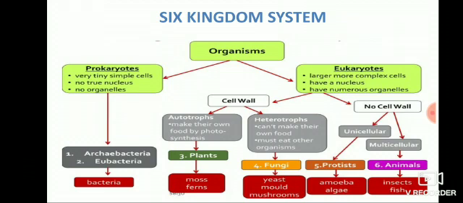cellular organization, animals can be classified into unicellular and multicellular. These unicellular animals come under protists. They are amoeba and algae. All the protozoans which are unicellular come under protists. And multicellular animals, for example insects, fish, mammals, humans, every other animal comes under the kingdom Animalia. So this is all about the six kingdom system of classification. So with this, this video is over.